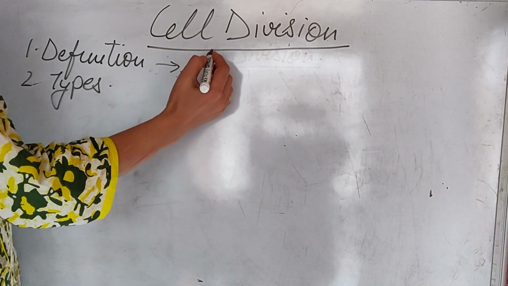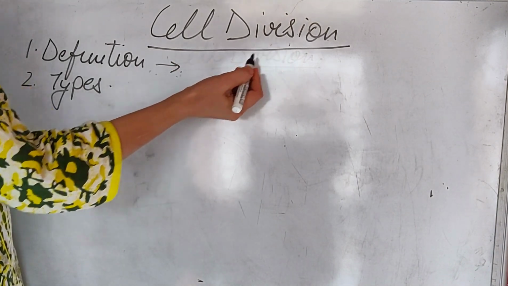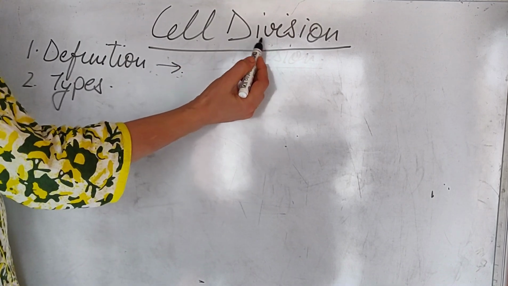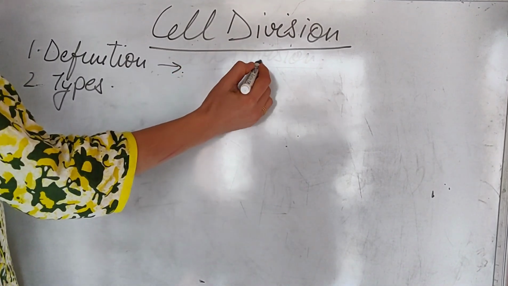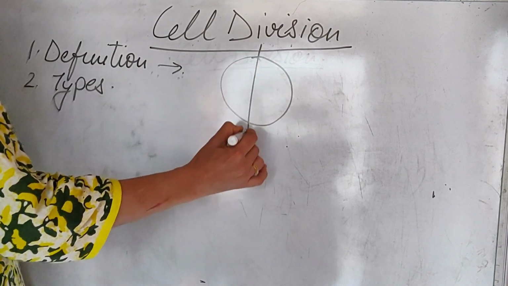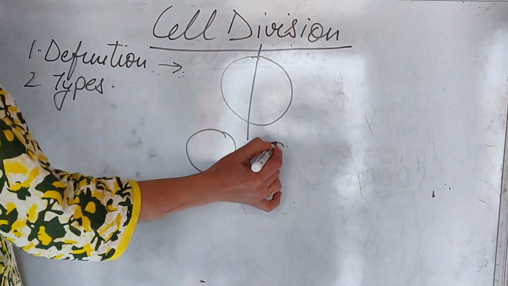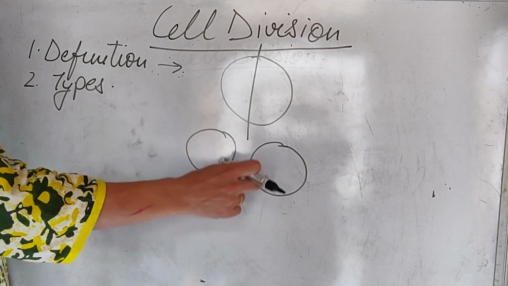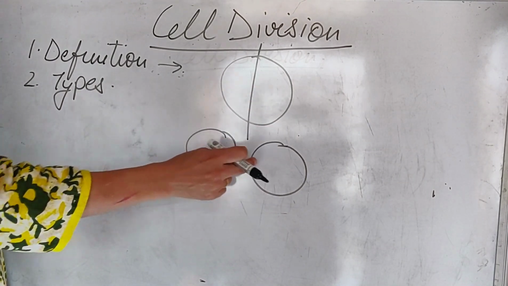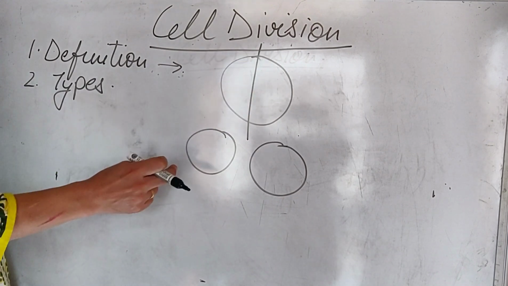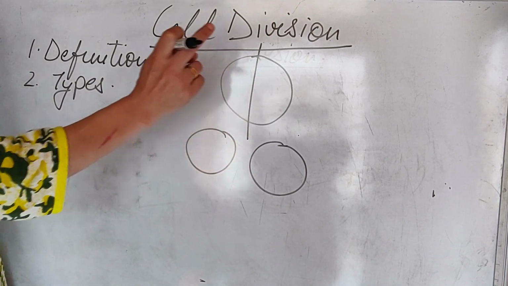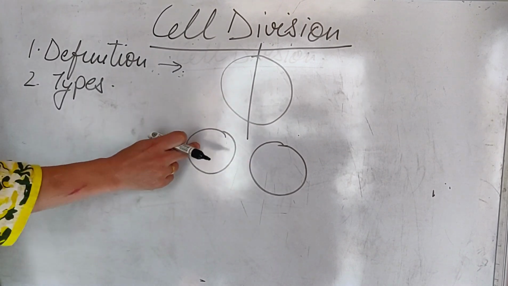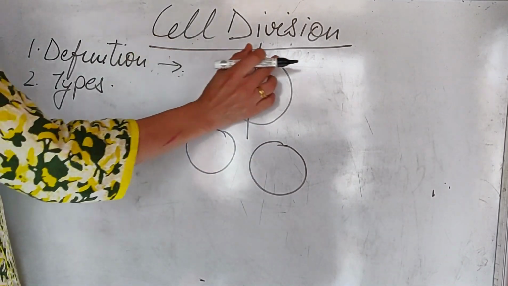Definition: as the name is suggesting, it is the division of a cell. When the cell divides into two new cells, whether these two new cells are the same as the original cell or not, clear? When a cell divides, resulting in the formation of two new cells, this process is called cell division.